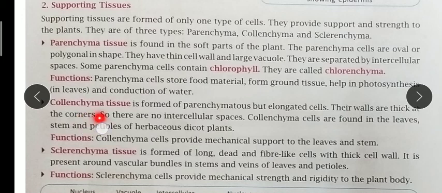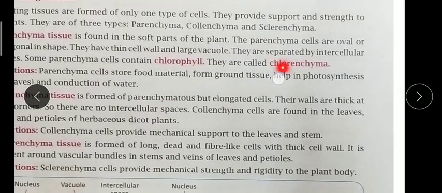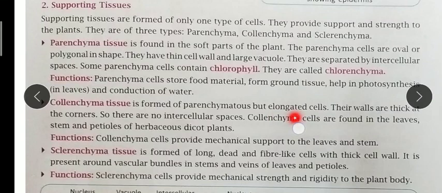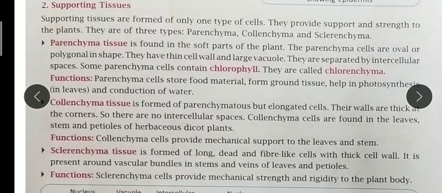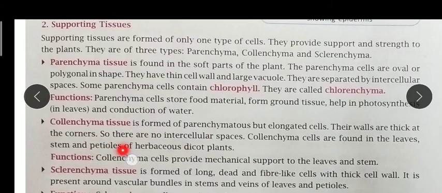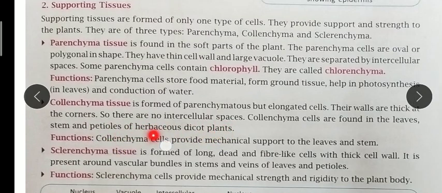Next is collenchyma tissue. Collenchyma is formed from parenchymatous cells only, when this parenchyma is completely turned, and they are elongated cells. All this diagram is given in figure 1.7, page number 13. You can see these cells are thick at the corners. They do not have intercellular space, and they are found in the leaves, stem and petioles of herbaceous green dicot plants. Now what is the function?